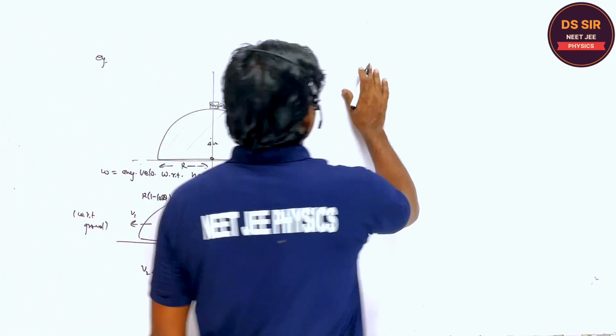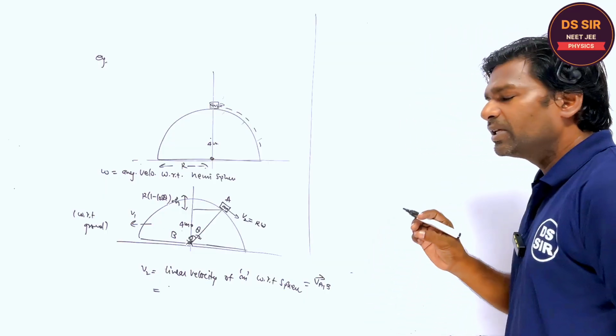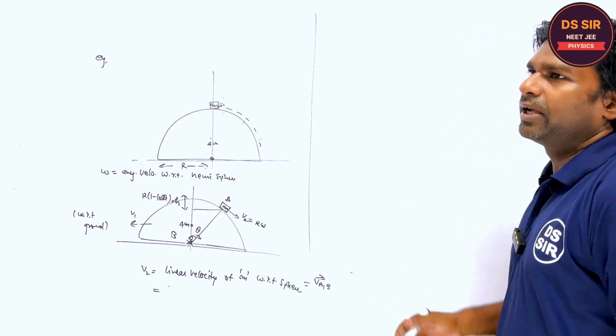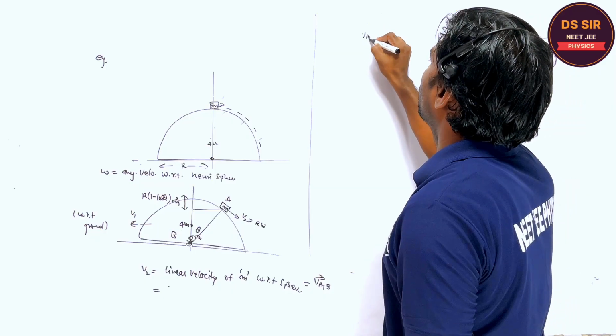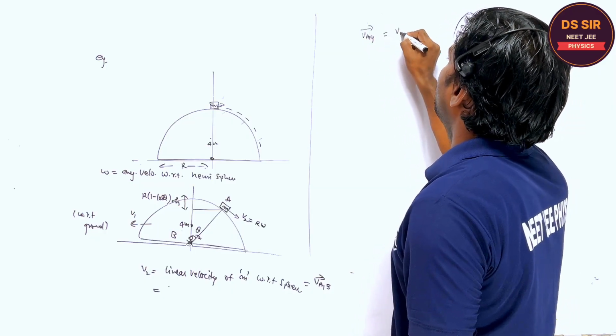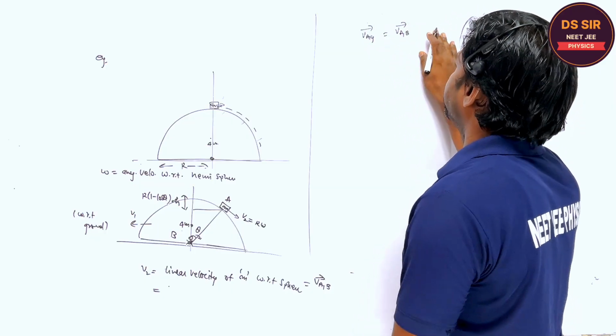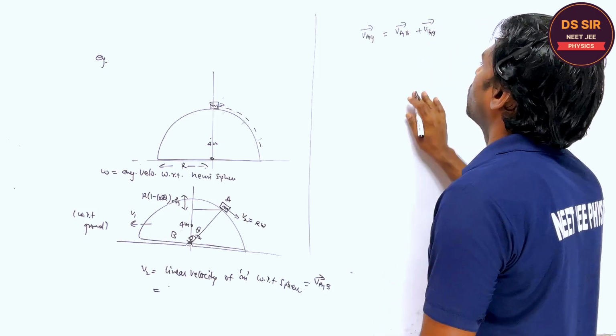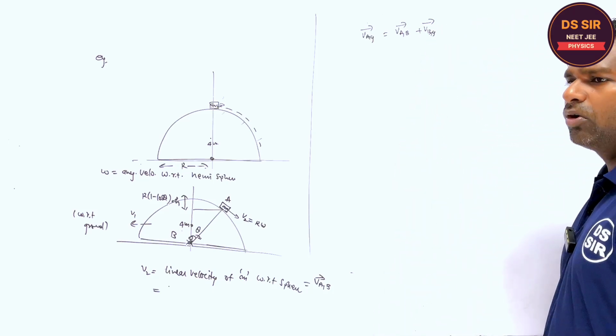So how to find it? I am giving you a very easy method. The velocity of A with respect to ground is equal to the velocity of A with respect to B plus the velocity of B with respect to ground. Is it clear or not? You tell.